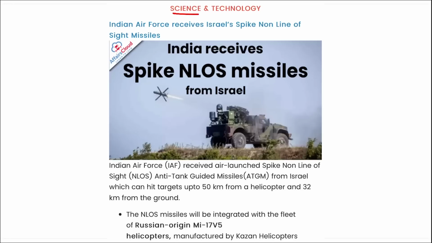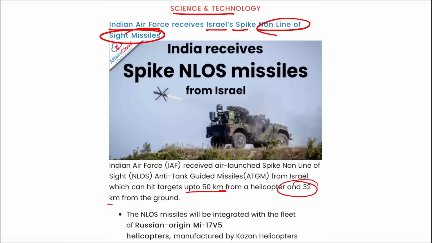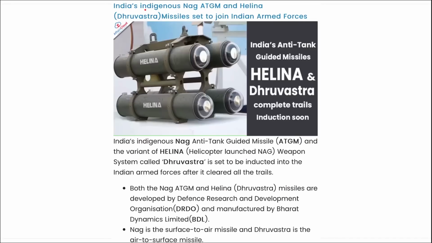Next, science and tech. Indian Air Force recently received Israel's non-line of sight missile, and they can hit a target from a helicopter of up to 50 kilometers, and from the ground they can hit a target of up to 32 kilometers. Next is India's indigenous NAG anti-tank guided missile and Helina Dhruvastra missile set to join the Indian Armed Forces. So remember, this is Helina, that is Dhruvastra missile.